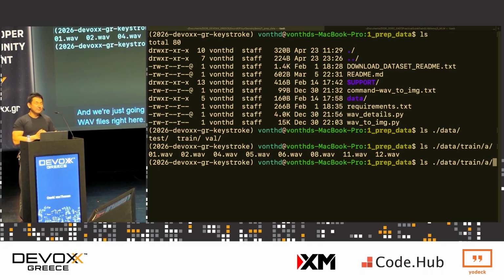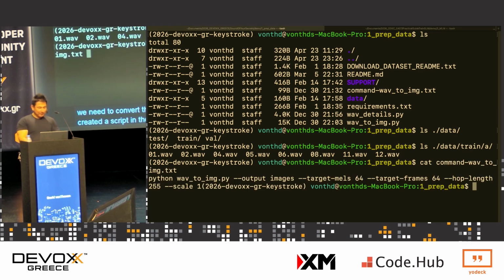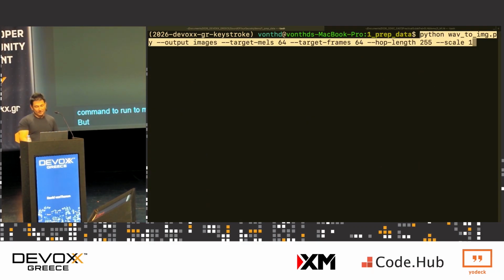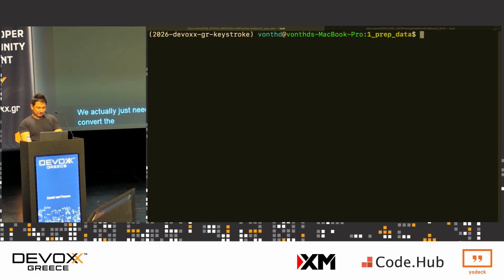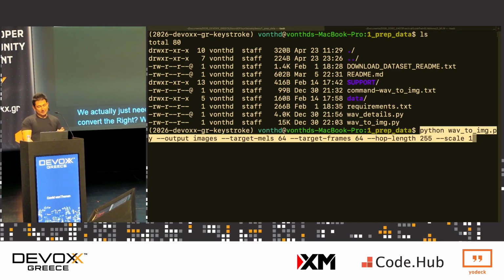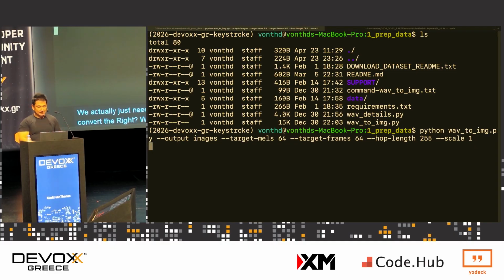So we need to convert these wave files into images. And to do that, I created a script at the root of this folder here. I can never remember the command to run to make this do exactly what I want, plus it would be a lot to type out. But we actually just need to run this particular script with these types of parameters, and it will convert the, right, we don't have an images folder, it'll actually convert our WAV files into images.